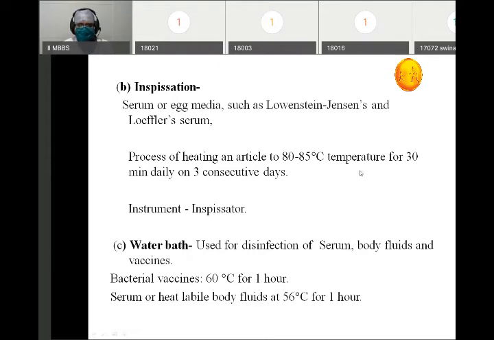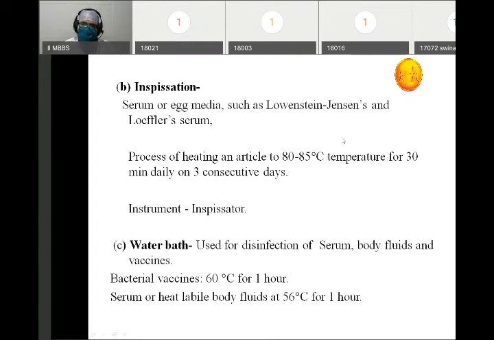Basically what happens, there may be spores present on an organism, or on an object, or in a media, or on something which you want to sterilize. Now for killing the spores, we have to achieve a very high temperature. We have to achieve 120, 130 degrees centigrade.